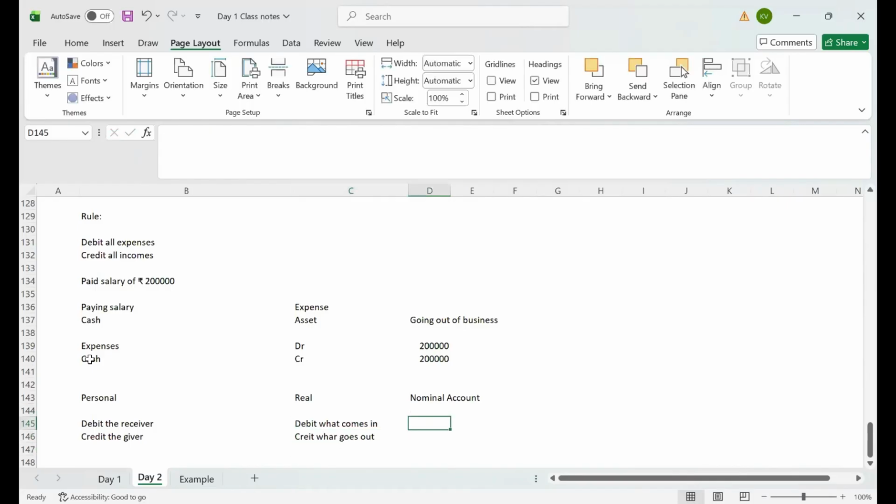As per nominal account definition, debit all expenses, credit all incomes.